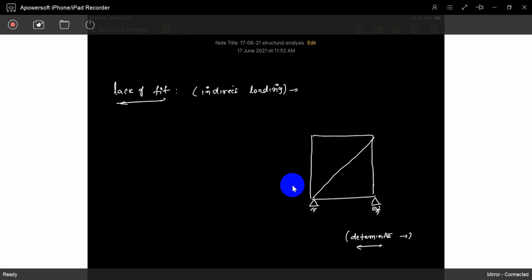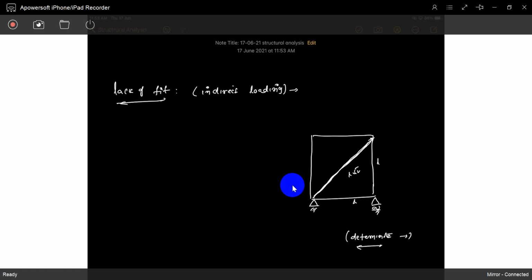See, if this is one member, and suppose the temperature changes, the original length is L. But by the temperature change, the length is increasing, a very small percentage.